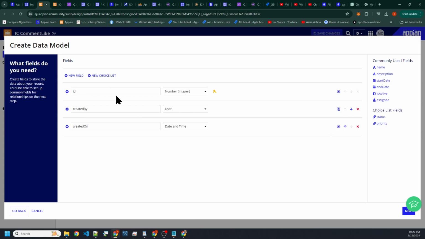Right? But you still want to map this to a record, to a comment. So you've got comment and then comment rating. So you can say one comment can have many ratings, right?